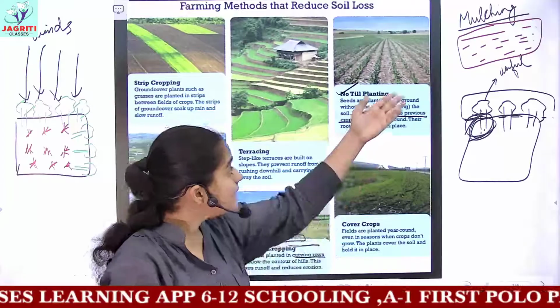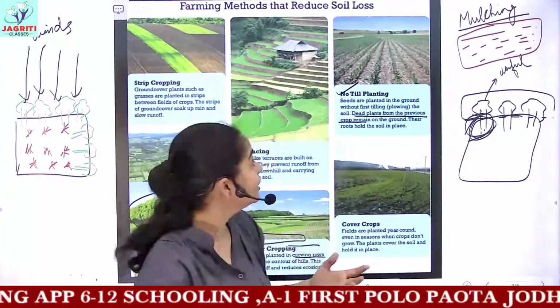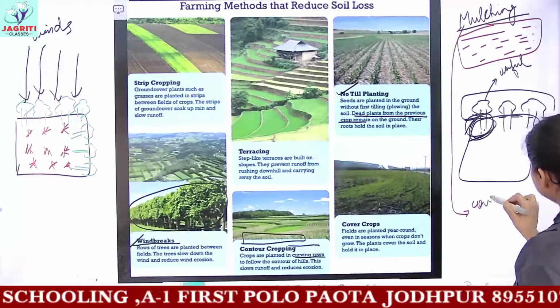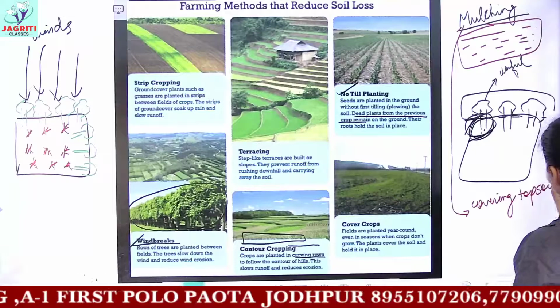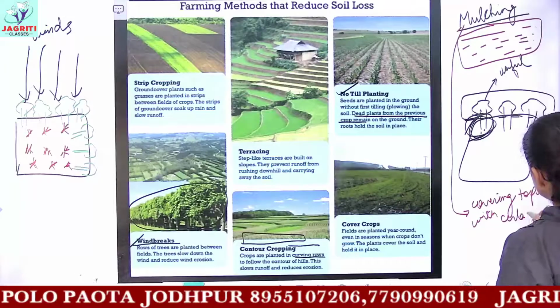And this covering prevents the soil from getting eroded, because mulching is covering the topsoil with certain substances.